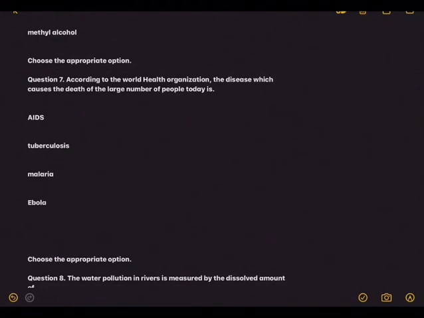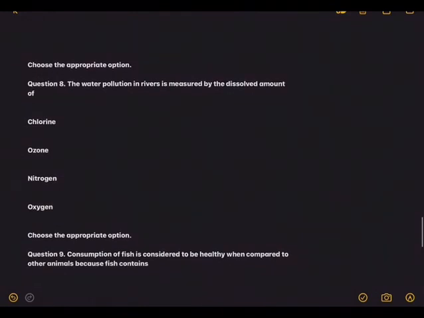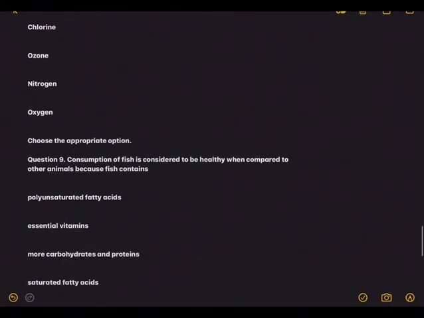Now recently there was a data given in all the channels because of existing pandemic. People were thinking that it is COVID-19 that's killing maximum, but you will come to know when you search it that it is not COVID, but it is only the channels, the media, creating a lot of hype and a lot of scare in the people. It's not the COVID-19 that is killing maximum people, it's the other thing. Just find out which one is that.